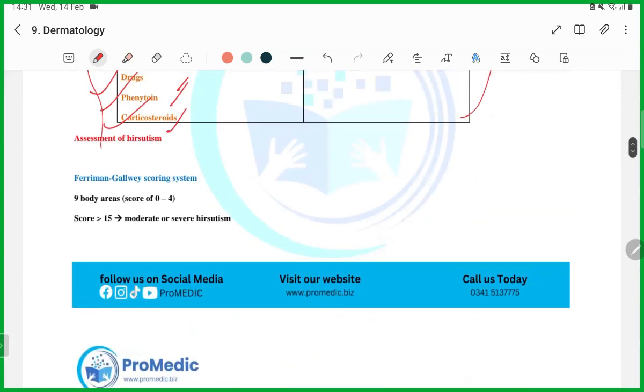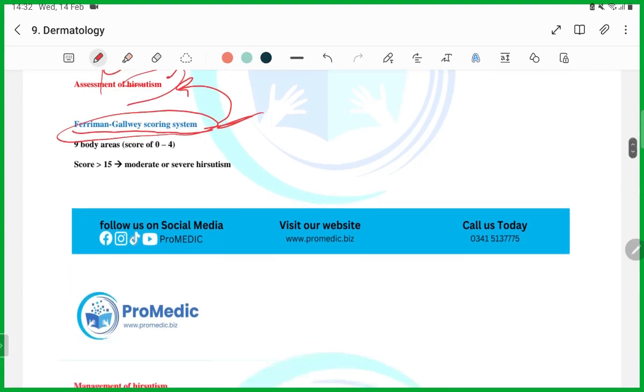And this one you have to remember, guys. The Ferriman-Gallwey scoring system is used for the assessment of hirsutism. I told you in the start, while we were reading hematology and cardiology, that there are certain scoring systems which they will ask you. Like we read about the GRACE scoring system and TIMI scoring system in cardiology, then the Waterlow score for bed sores. Similarly, this scoring, Ferriman-Gallwey, you have to remember the name. It is used for the assessment of hirsutism.